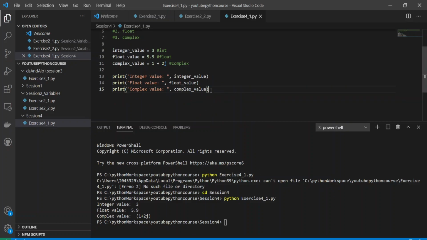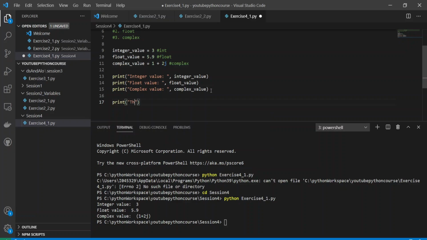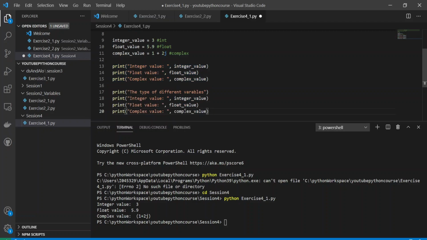Okay, and now I need to print the type of different variables. Now I'll copy this, I'll print it over here.